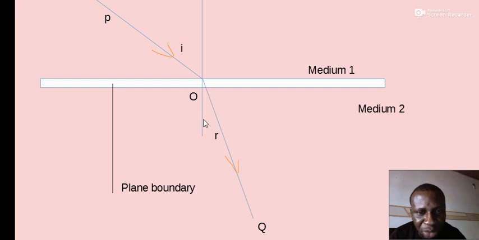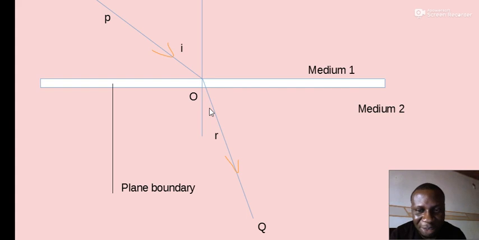And the angle between the refracted wave and the normal, the normal continues straight along through the two media, is called r, which is the angle of refraction. Please do not confuse angle of refraction with angle of reflection, as students often do.